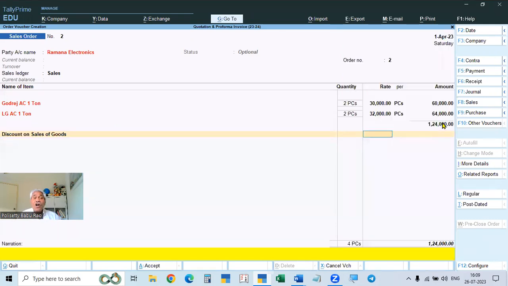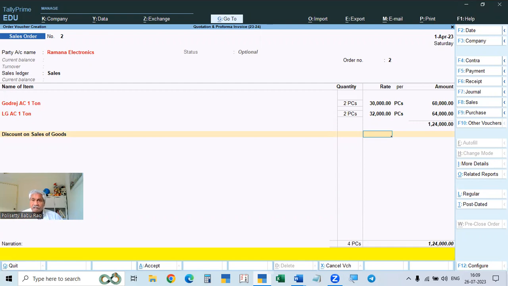So how to give the discount, either in a column, or separately below the stock items, or separately on the total. This is covered in video number 79. In that video you can learn about the discount. For example, you may give some percentage or a direct amount.